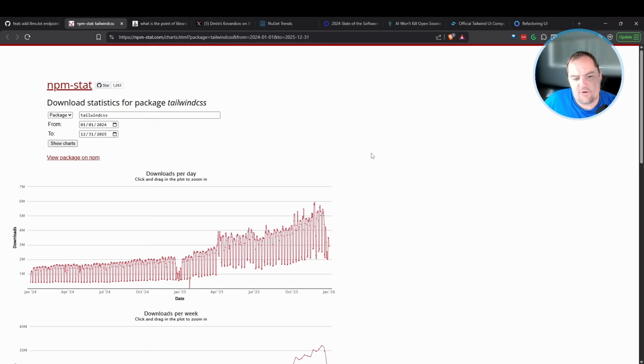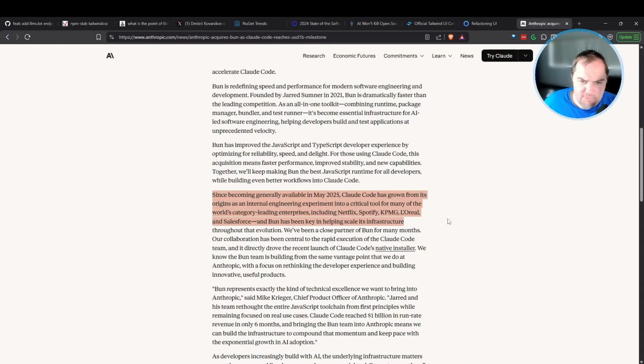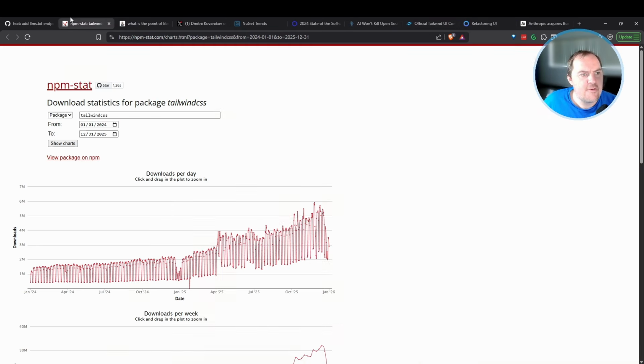In other words, the sort of explosion of much more comprehensive tools. In fact, let me double check the date on that. Yeah, there we go. So this is from Anthropic's own blog. Claude Code came online May 2025. So if you take a look at the download chart here, this is happening, yes, right around, let's say, the end of April, beginning of May. So I personally started using tools like Cursor pretty heavily right around here. And with the proliferation of more models like Claude Sonnet, I think 3.5 was the cat's meow around then. All these sorts of tools help drive adoption quite a bit for Tailwind.